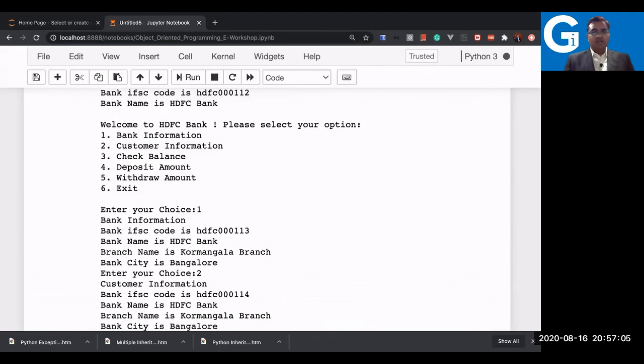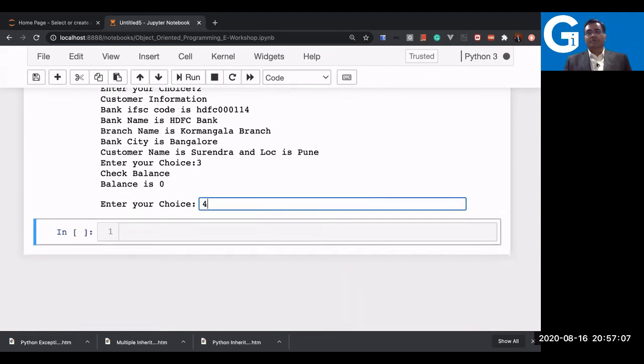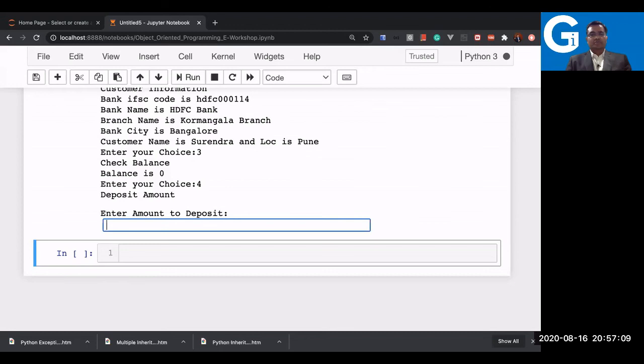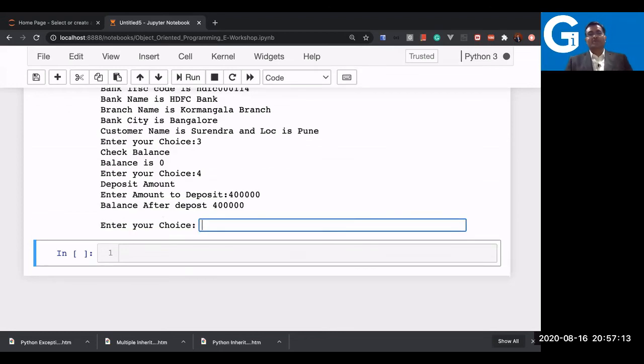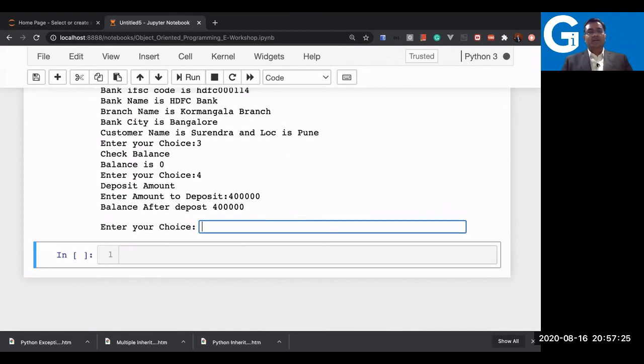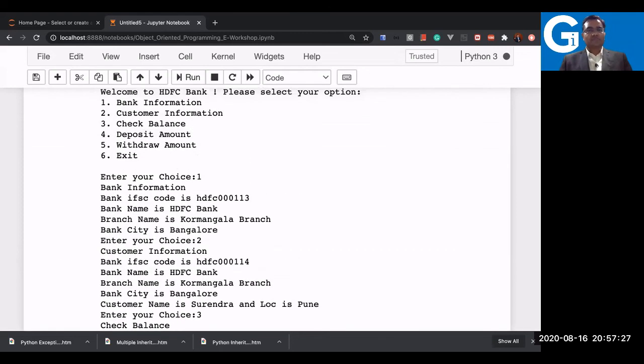Deposit some amount then. Yes, I'm going to deposit. That is option 4. How much amount are you going to give me? I'll deposit that. Okay, 40, 4 lakh. Okay, in 4 lakh amount. Then I want to withdraw also now.